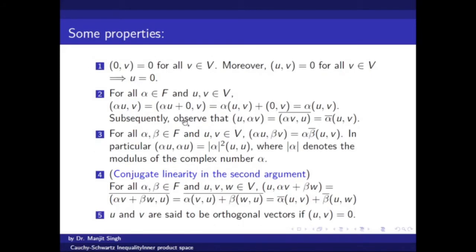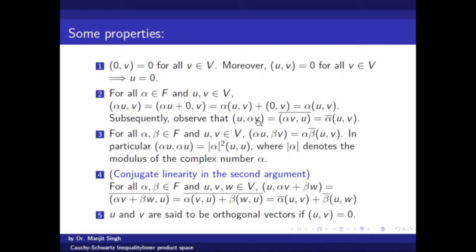So using this property we can write the inner product of alpha u with v as alpha u plus 0 comma v, and by the property of inner product this is alpha uv plus 0 uv. We have already shown that 0 uv is 0, so finally we get alpha uv. So if there is a scalar multiple in the first argument, it can be taken outside easily. But in case of